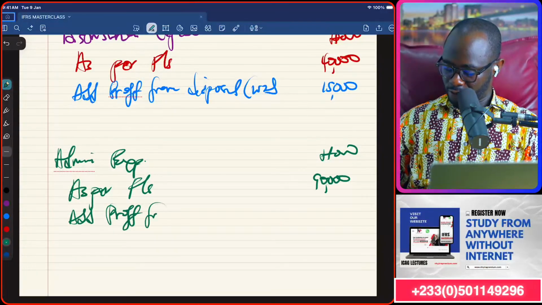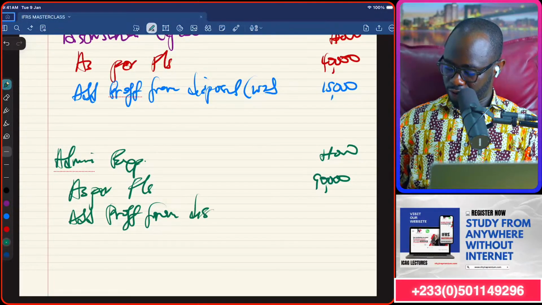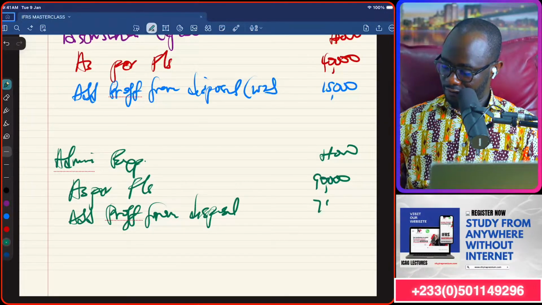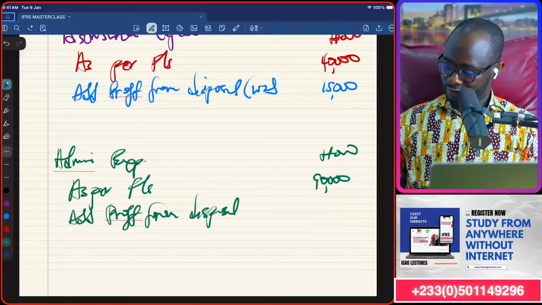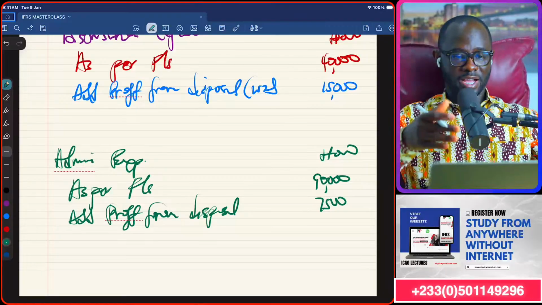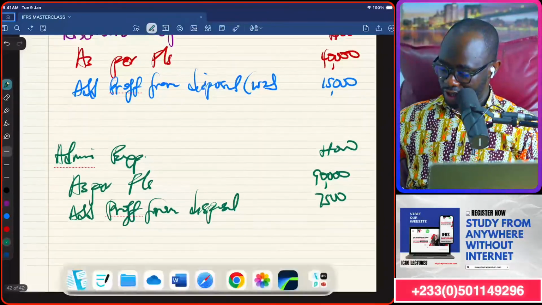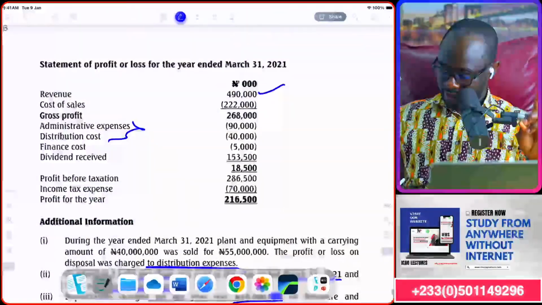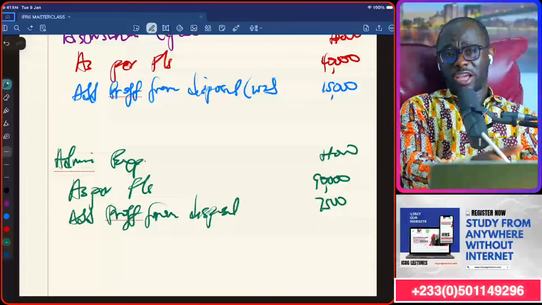So profit from disposal, 7,005. Going to add that back as well so that we can get our original issues coming up, because these are non-cash items.